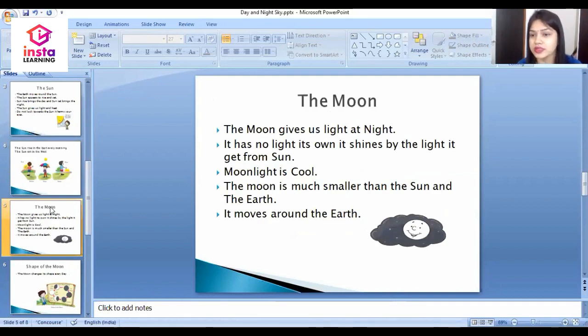The next one is the moon. What is moon and what does moon give us? Moon is much smaller than the sun and the earth. The moon gives us light at night, but it has no light of its own. It shines by the light of sun. It moves around the earth.